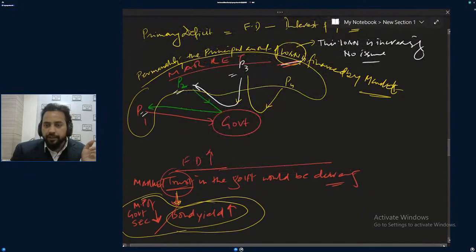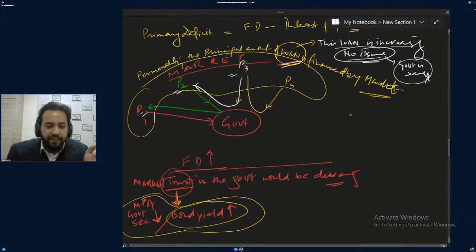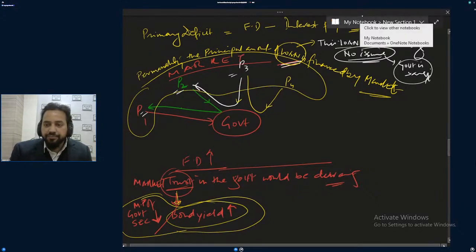So from here you can understand that the loan is increasing, no issue. The government is saying no issue, I can take it from P5, I can take it from P6 and all that.